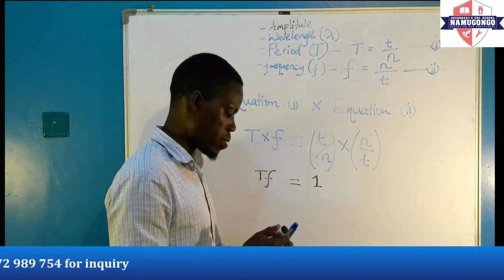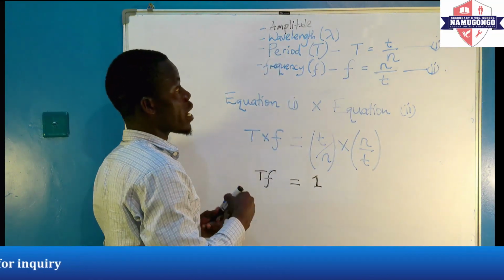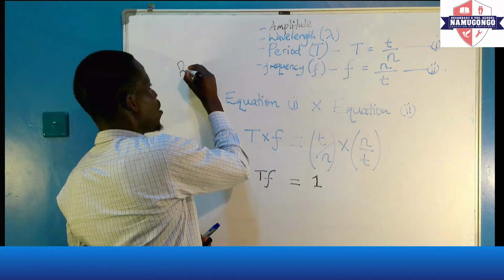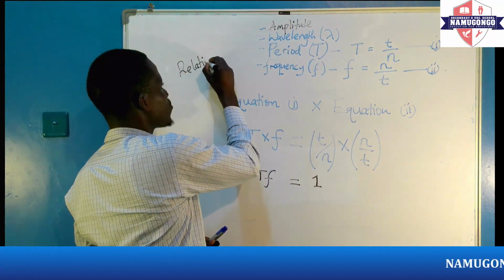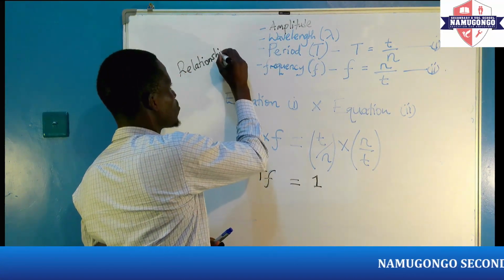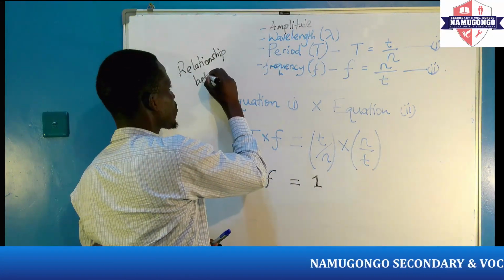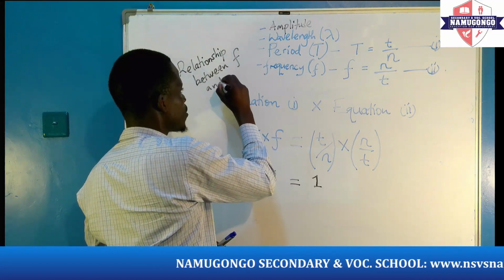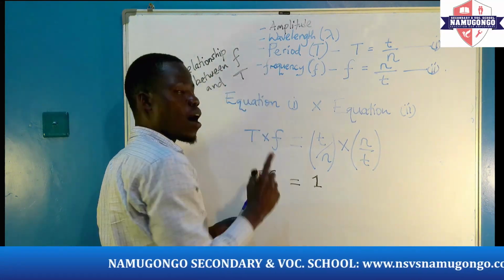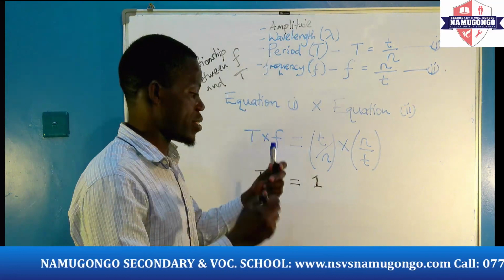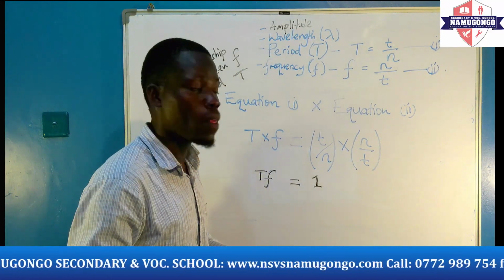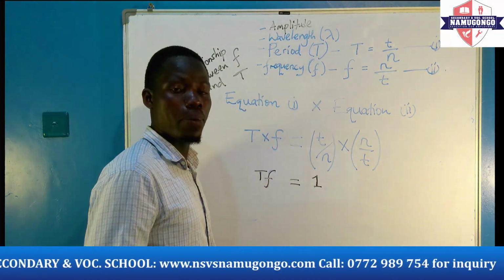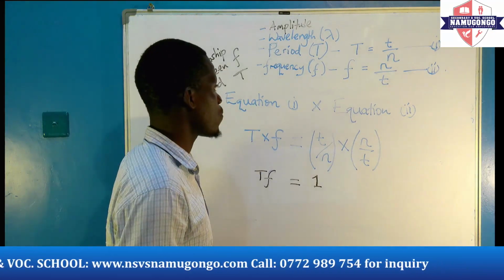What does this mean? Remember, we are looking at the relationship between F and T, where our F is the frequency of the wave and T is the period of the wave.